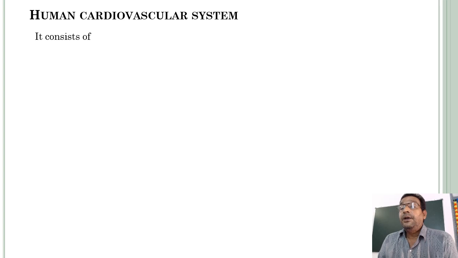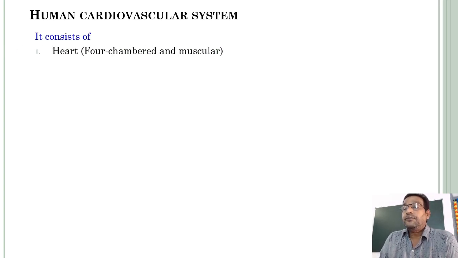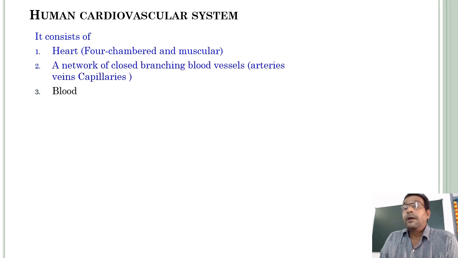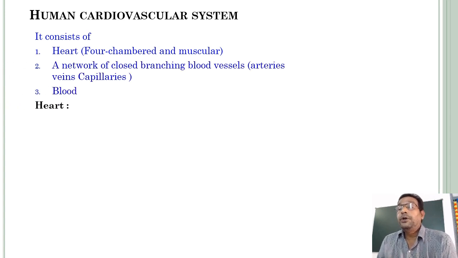Okay. Human cardiovascular system. Our circulatory system consists of the heart. As I told you, we have a four-chambered and muscular heart.